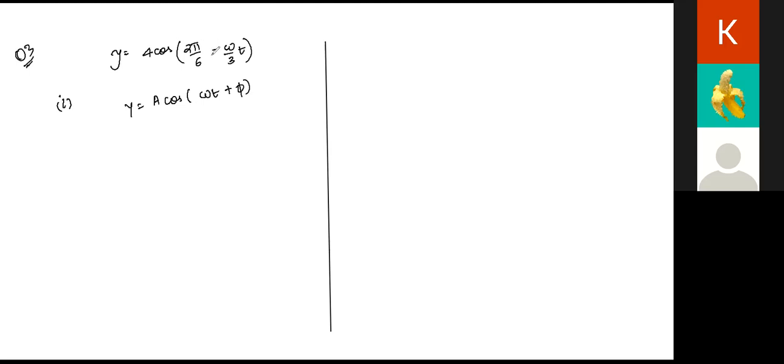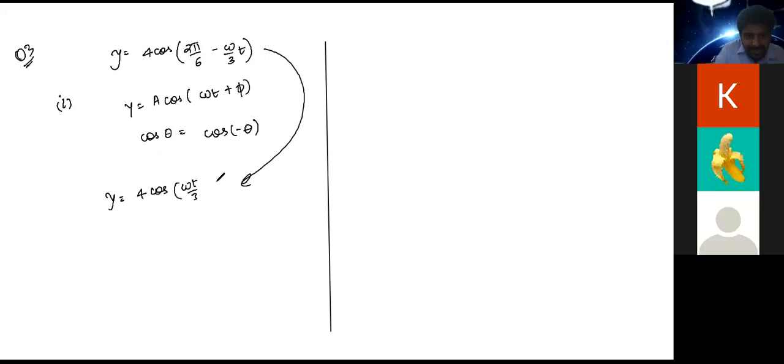Absolutely correct. So, do we know this, Atul, that cos of theta is equal to cos of minus theta? Yes, sir. So, this equation can also be written as y is equal to 4 cos of (omega t by 3 minus pi by 3). Can we write it this way? Yes, sir. Right. Now, tell us the other things which are asked in the question. To find time period, how will you find it out? We can write omega equals pi by 3, whatever omega.